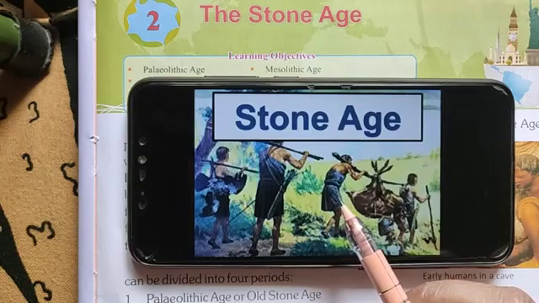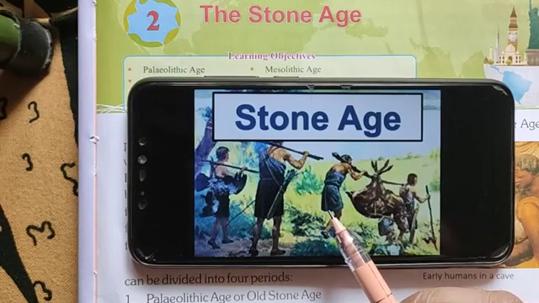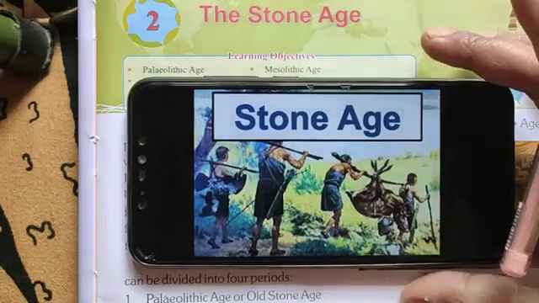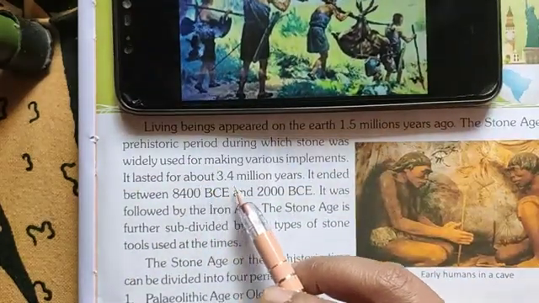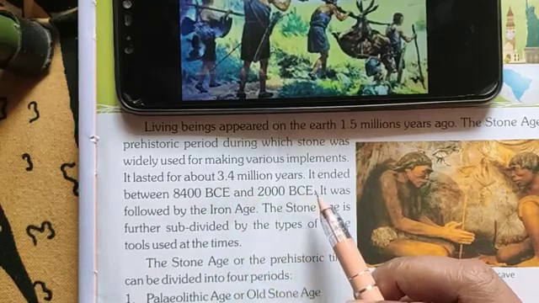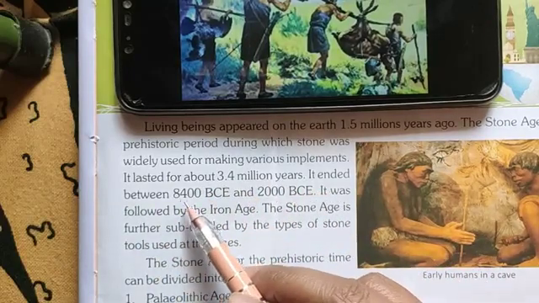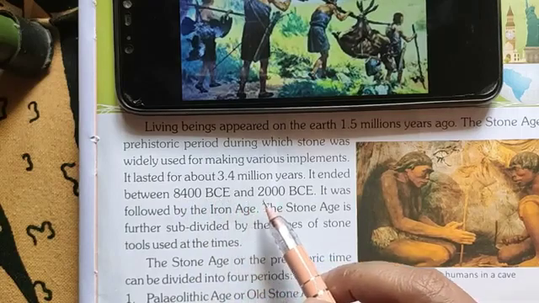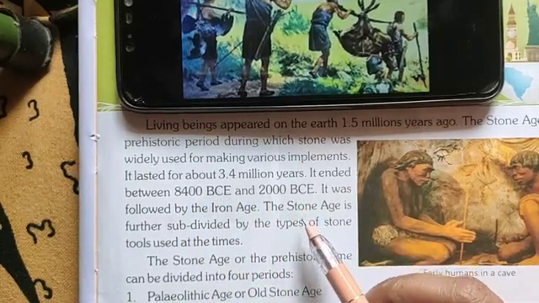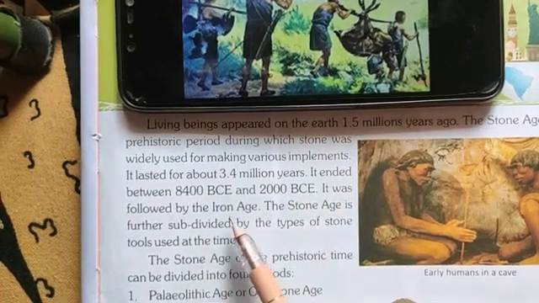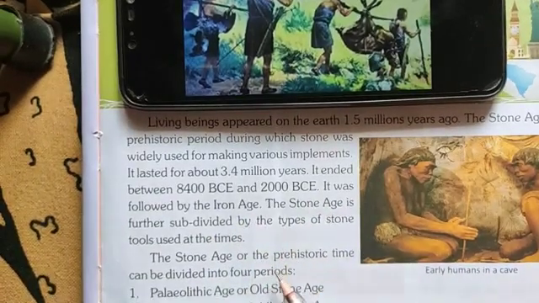Implements means tools with a sharp edge or point, and it lasted for 3.4 million years, and it ended between 8400 BCE and 2000 BCE, and it was followed by the Iron Age.